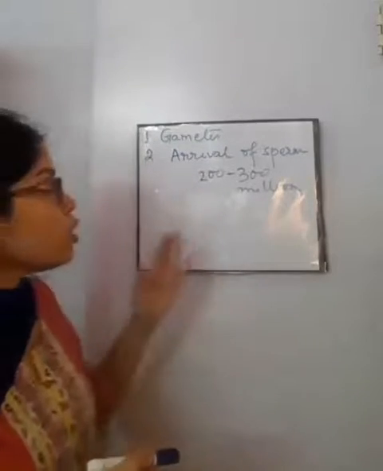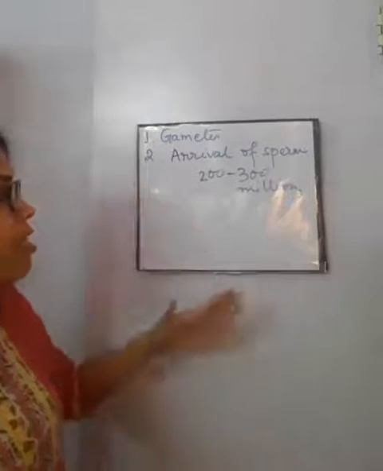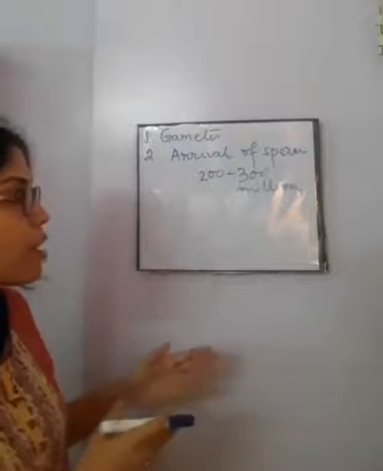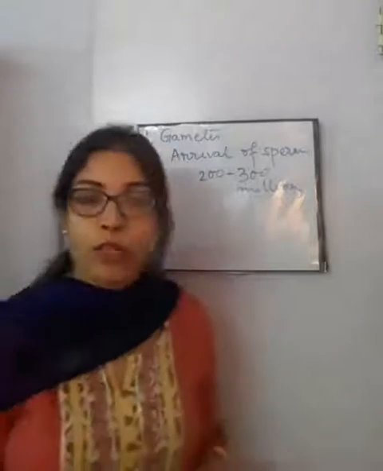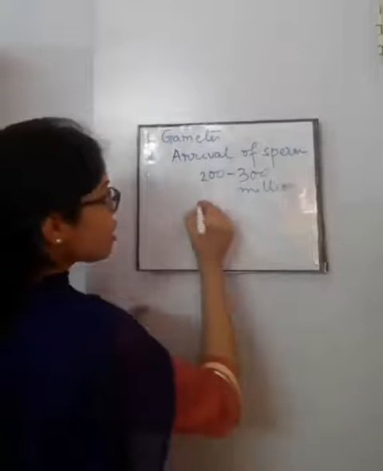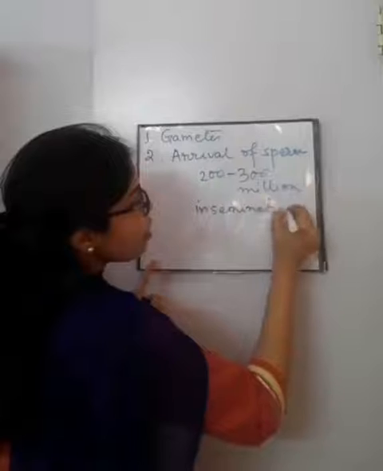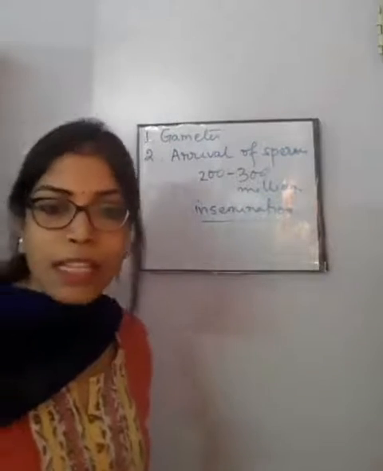These 200 to 300 million sperms arrive in the female reproductive system near the vaginal canal, and this process is known as insemination, where the semen arrives in the female reproductive system.